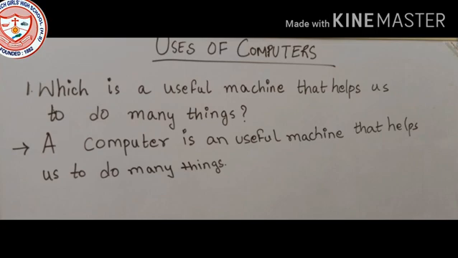A computer is a useful machine that helps us to do many things.